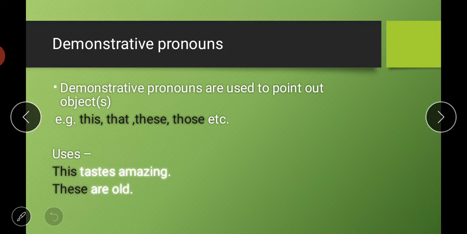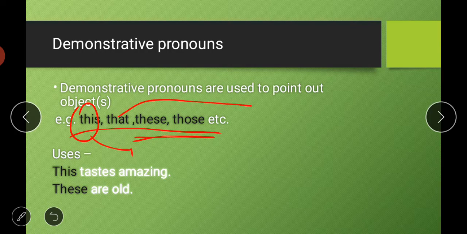Then comes your demonstrative pronouns. So demonstrative pronouns means the pronouns that are used to point out objects, like to tell the place of a particular object. For example, this, that, these, those. These are the four words that are used as demonstrative pronouns, and this, that is for singular, and these, those are for plural. So this is used for something that is nearby us, and that is used for far from us. In the similar way, these for nearby things and those for far away things. So words this and that are singular, and these and those are plural.